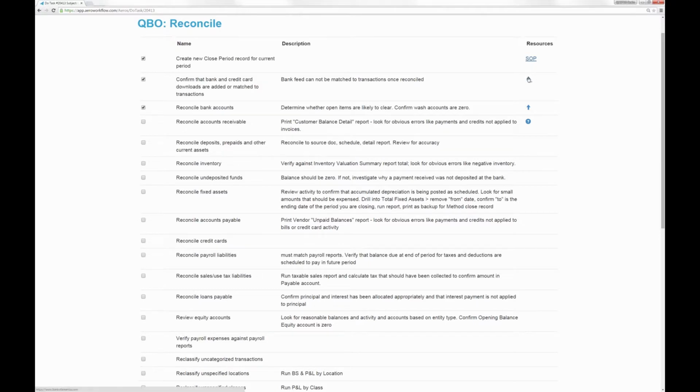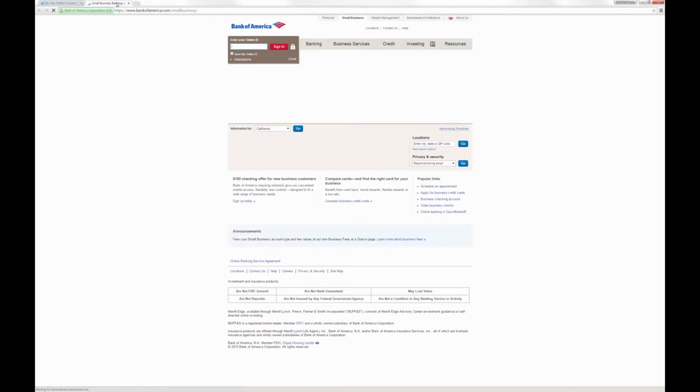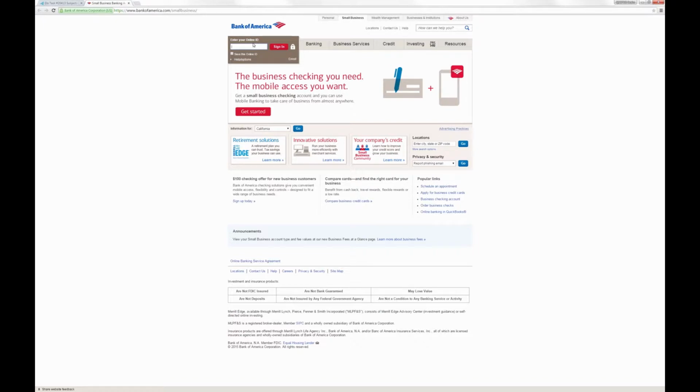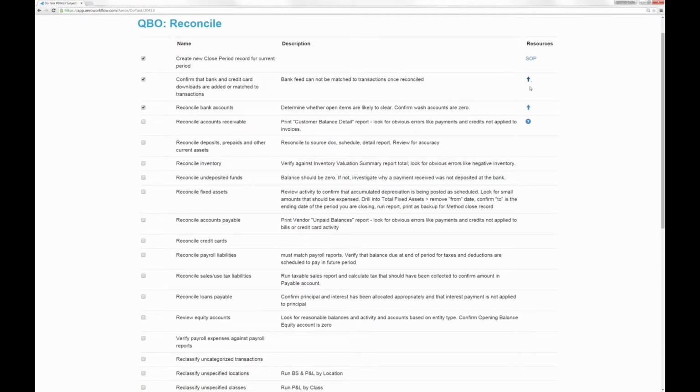Then we've also got links to different things, web links. So you may have a web link to go perform the work. This is telling me to confirm that something about the bank and credit card. So if I click on that link, maybe I'm going to have a link here out to the bank to go grab the bank statement. You could put links in here when you're setting up these arrows for your staff.